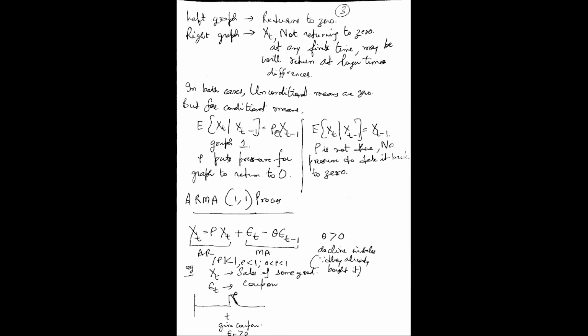Now there is another process known as ARMA(1,1), which is autoregressive moving average: autoregressive of order 1, moving average of order 1. Xt equals rho xt minus 1 plus epsilon t minus theta epsilon t minus 1. The rho xt minus 1 term is the autoregressive part, and the theta epsilon t minus 1 term is the moving average part. So this is the equation for the ARMA process.